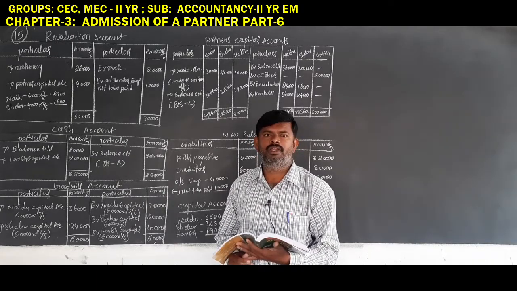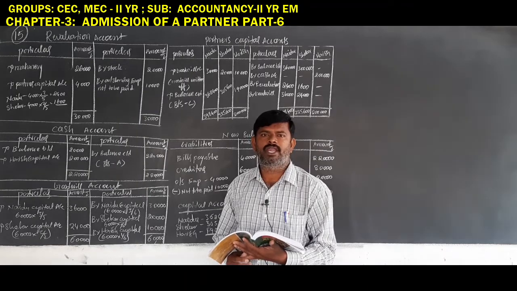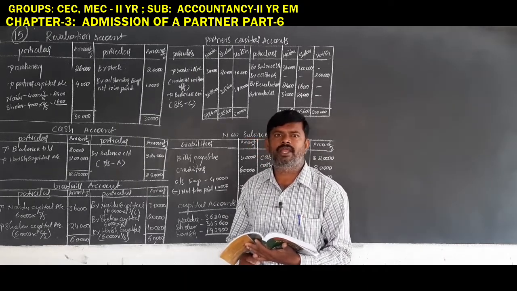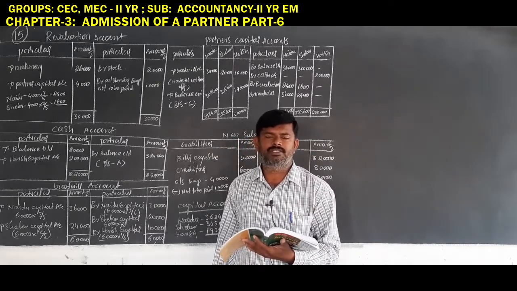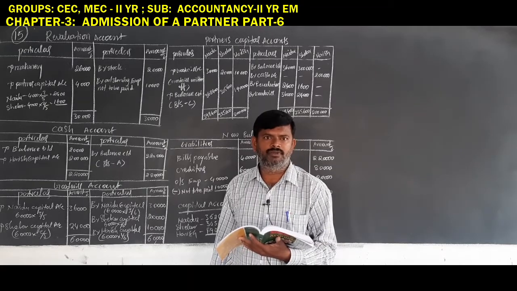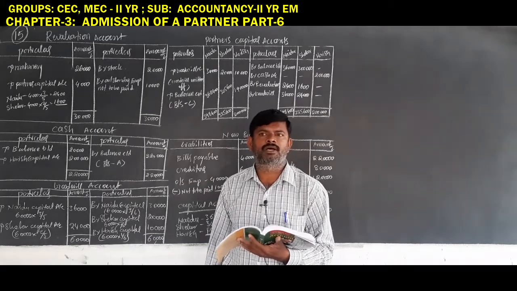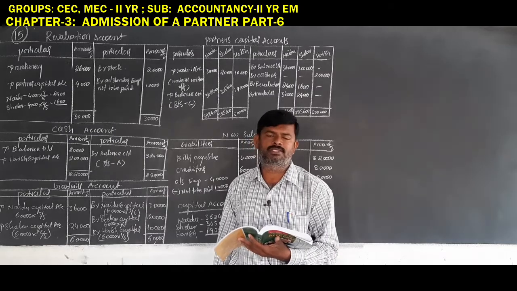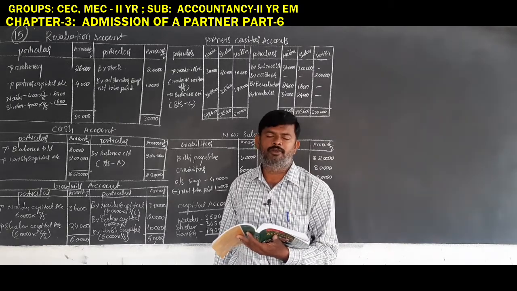Goodwill creation means they are not bringing goodwill in the form of cash. They are only increasing the amount in their capitals, so it is called goodwill creation. As in this problem, the last goodwill treatment is goodwill creation as well as written off. Goodwill creation is as per the old ratio of the old partners, and goodwill written off is as per the new ratio of the old partners and new partners, including the new partner.